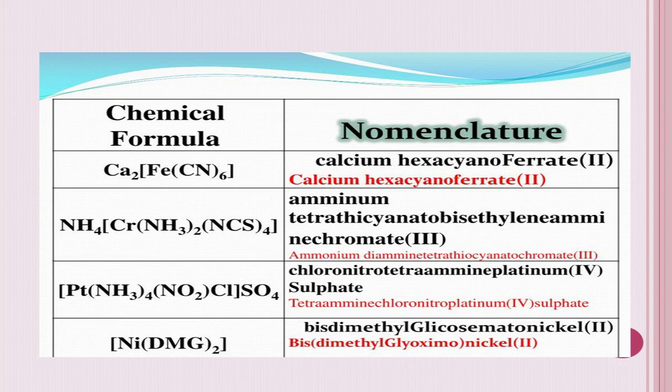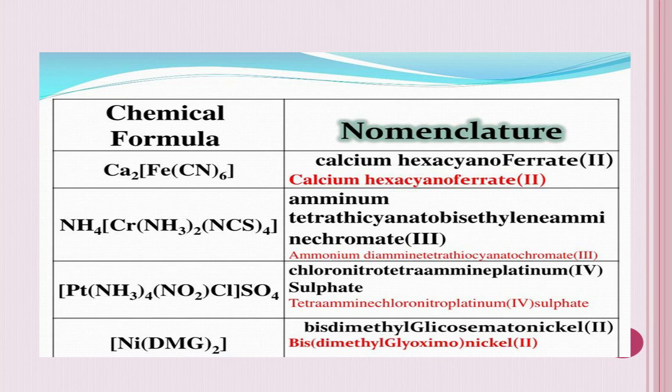What are the ligands I have here? Amine, nitro, and chloro. So amine comes first. That's why tetraamine and then chloro, nitro, platinum. The oxidation number you have to mention in Roman numerals. The final is sulfate. Okay.